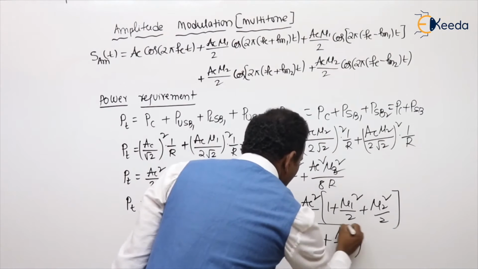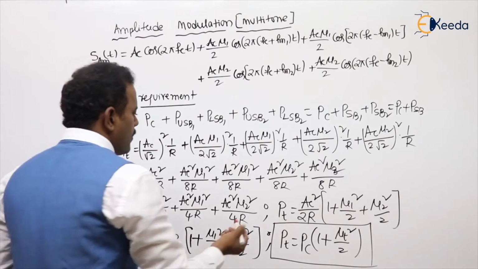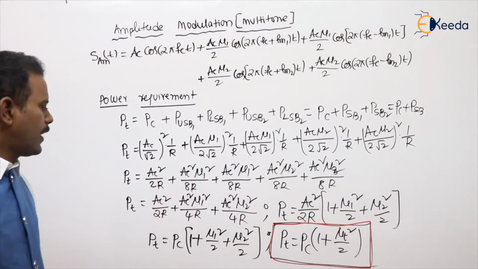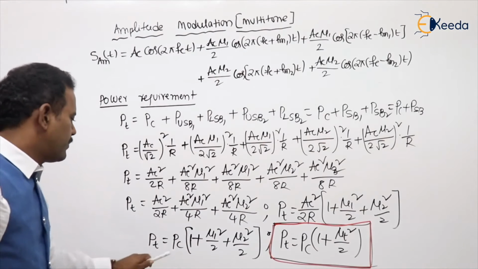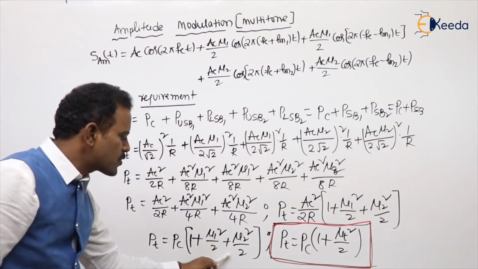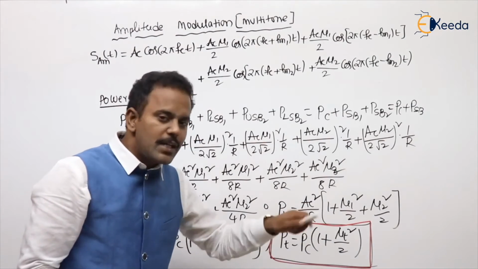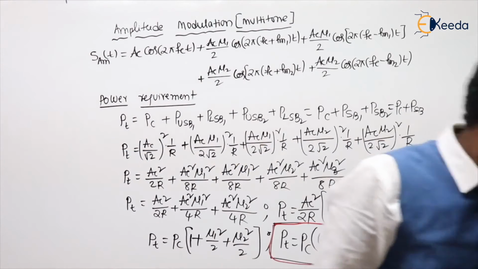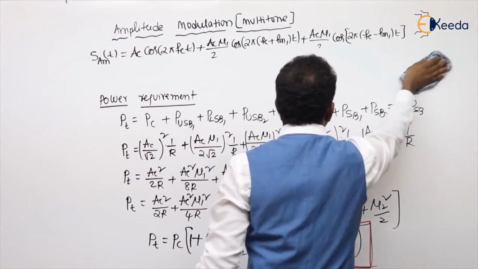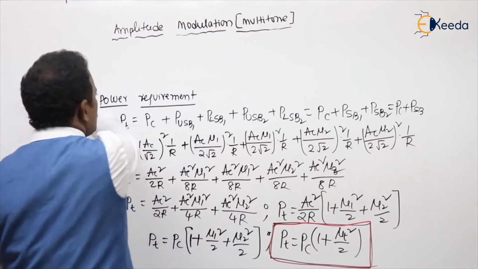What is that mu t? I will explain. This is the total power in multi-tone modulation. Are you following my point? That is the total power in multi-tone AM. Here I take an LCM. If you take LCM, what is there? Mu 1 square plus mu 2 square by 2. That mu 1 square plus mu 2 square I am calling mu t square. What is mu t square? Students, it is the total modulation index. So mu t comes whenever you are going for multi-tone modulation.